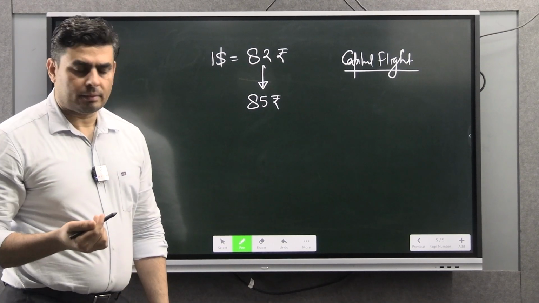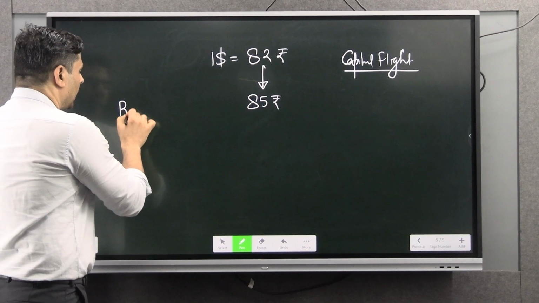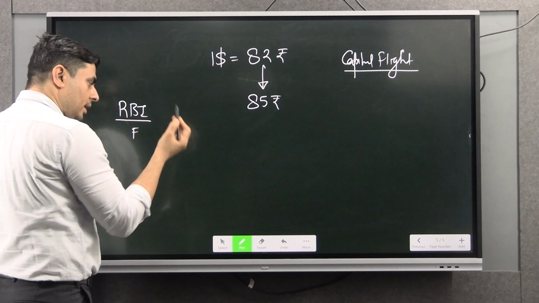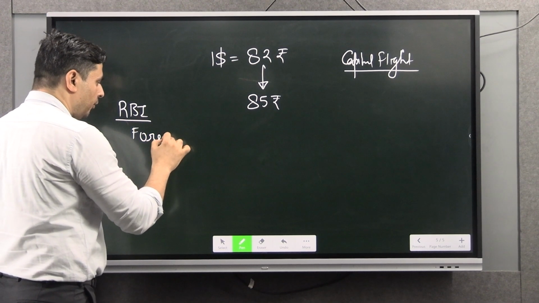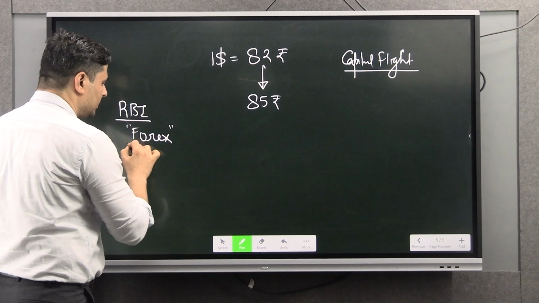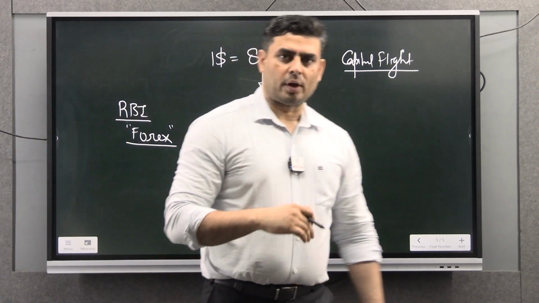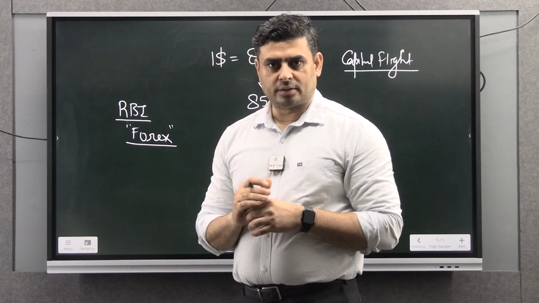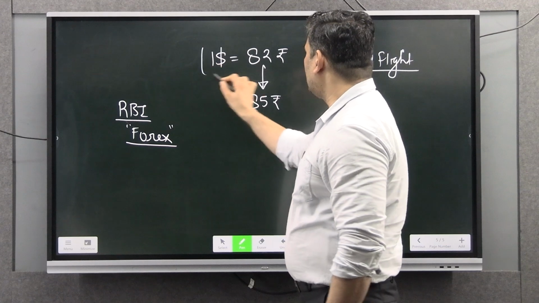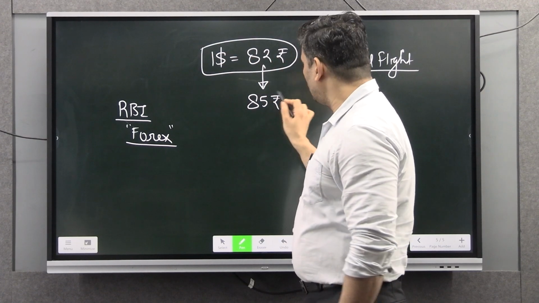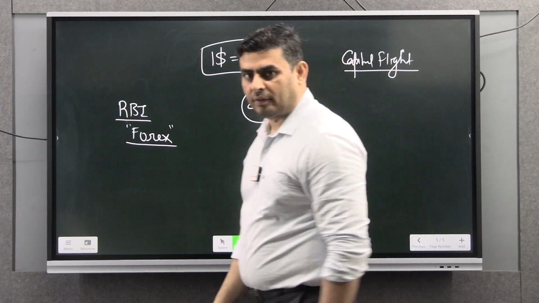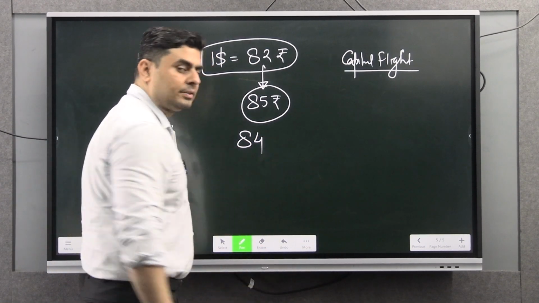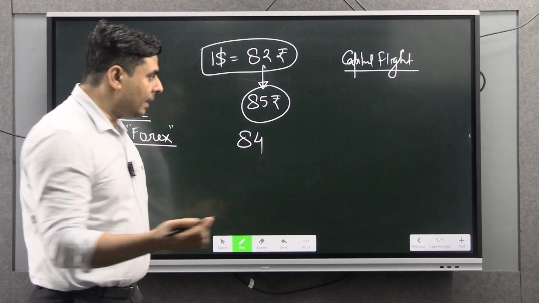If this happens, what can the RBI do? The Reserve Bank of India has its foreign currency reserve, which we call forex. So we have a forex, and we saw that $1 which was at 82 is now going towards 85, and we want to stabilize it at 84 rupees.